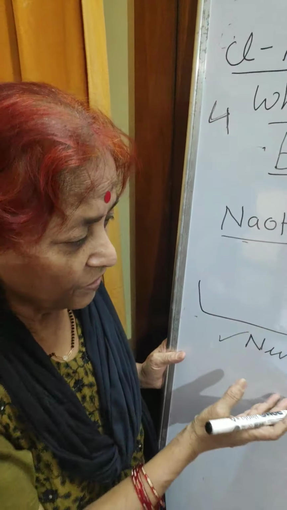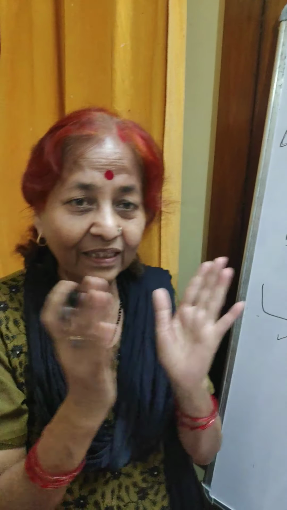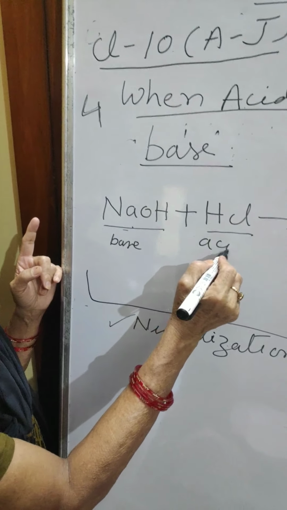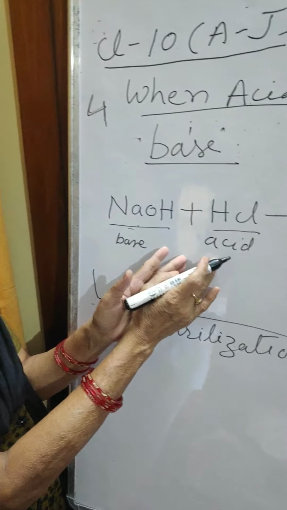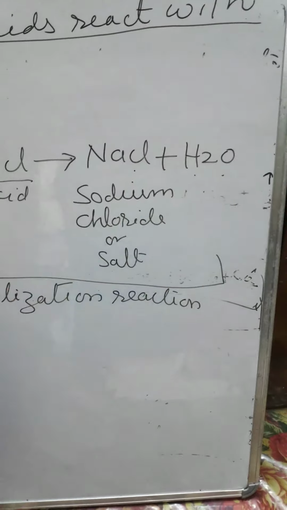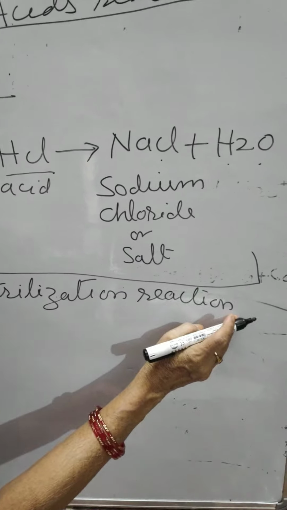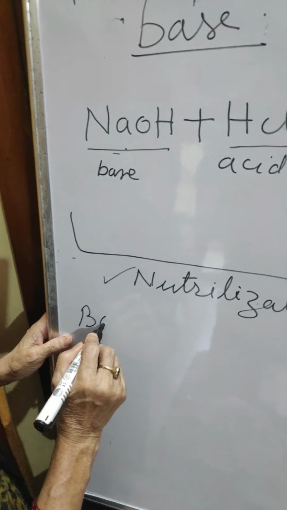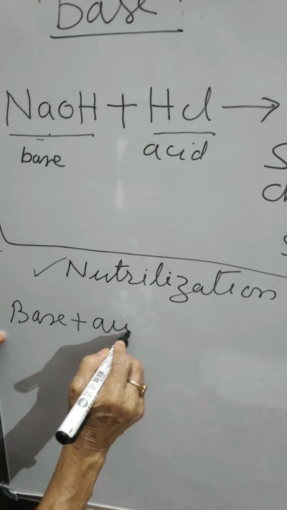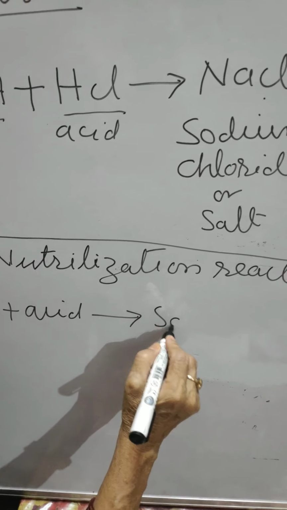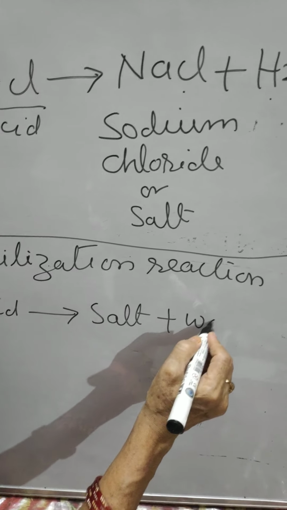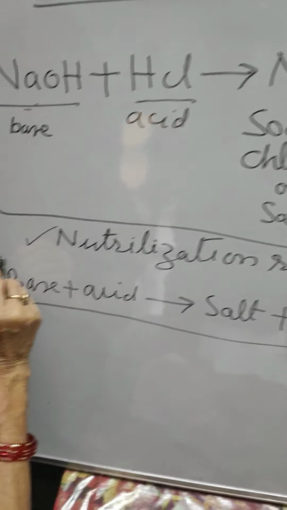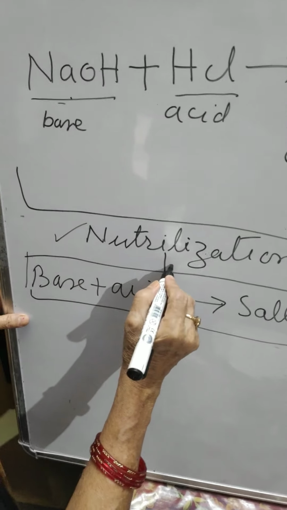The question may be asked, what is neutralization reaction? When the acid and the base react and they form salt and water, this type of reaction is called neutralization reaction, and it is a very important reaction. You have to write this one. Now write the base plus acid forms salt and water. Remember this point, and the reaction is neutralization reaction.